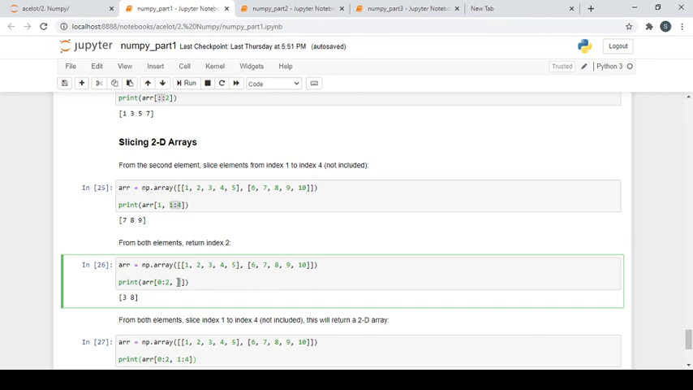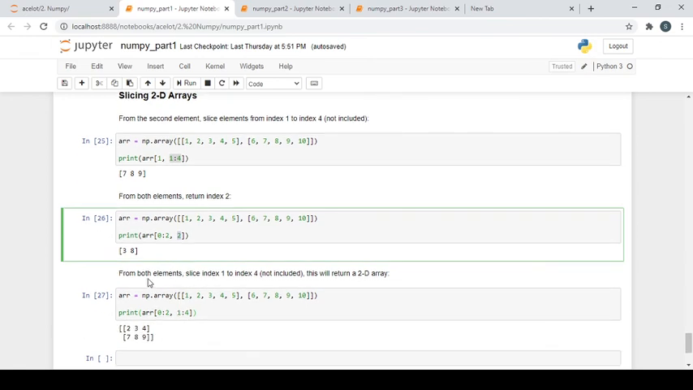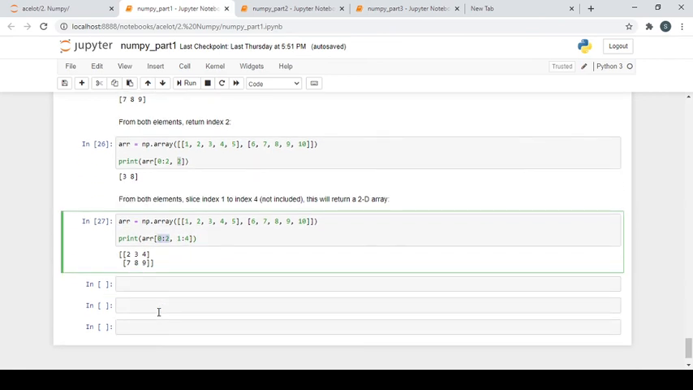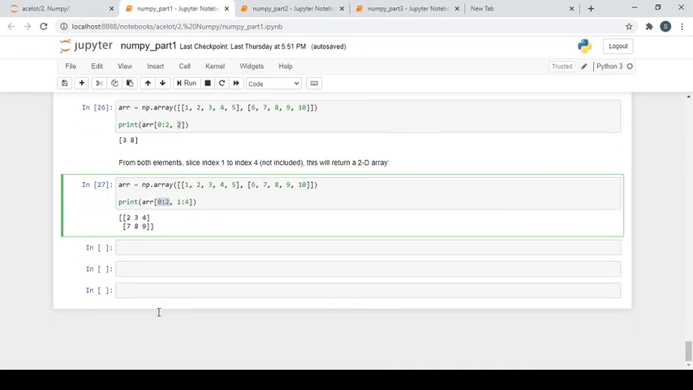It can be a scenario that they want you to get this one, the third element over here and the third element over here. So you can simply select 0 to 2, which means this one, and just select this. Just like you are selecting rows and columns, you are fixing a row, then you are selecting 2 columns. So again same here, again from both elements slice index 1 to 4, so 1:4 and both elements.